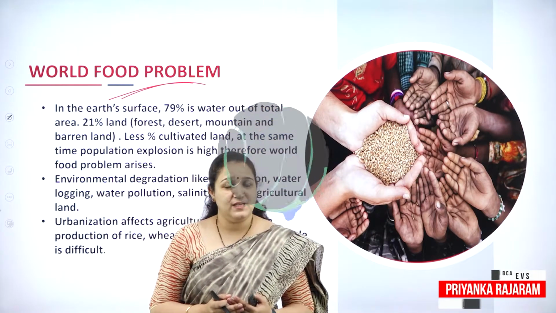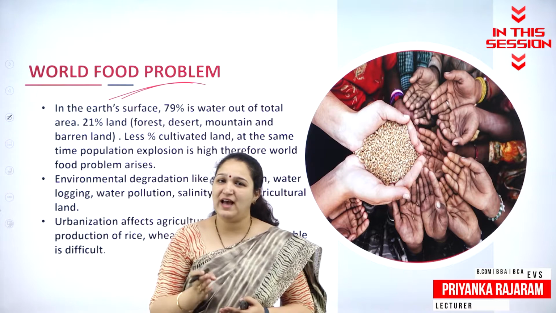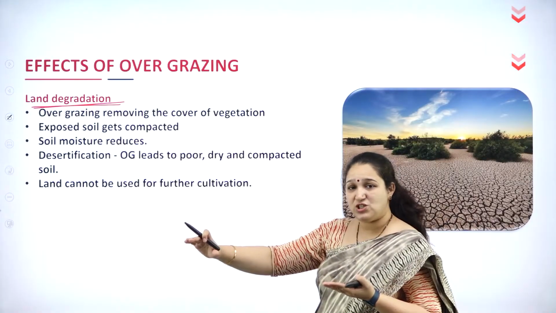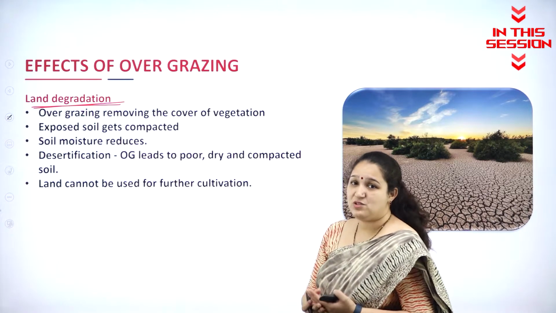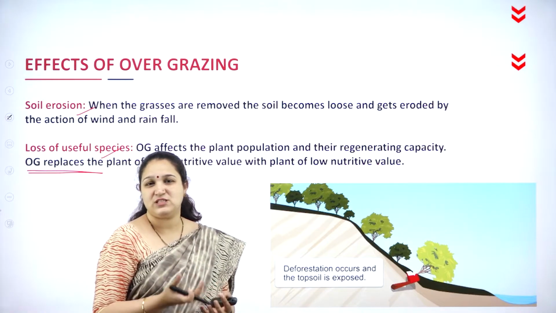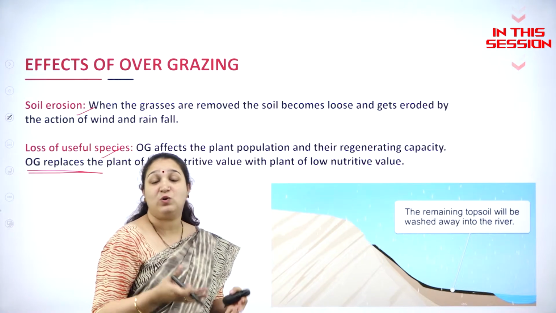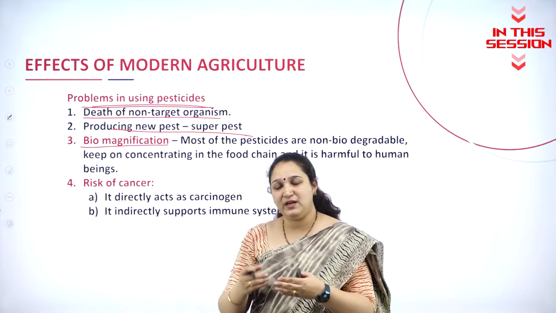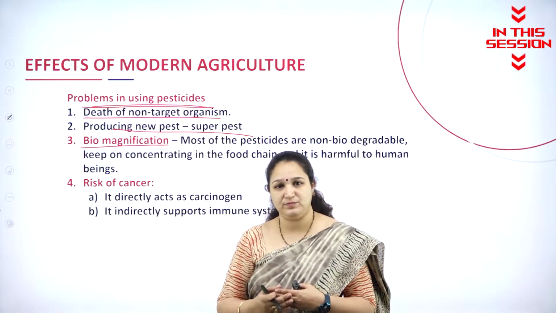In the Earth's surface, 79% is only water and we have lands of only 21%. When the vegetation which is covered is removed, then the soil is exposed and the soil erosion can take place. The nutritive value of the plants or the vegetables also will be different depending on the fertility or the quality of soil which is available. In the ecological pyramid, it goes on getting concentrated from one trophic level to the other.